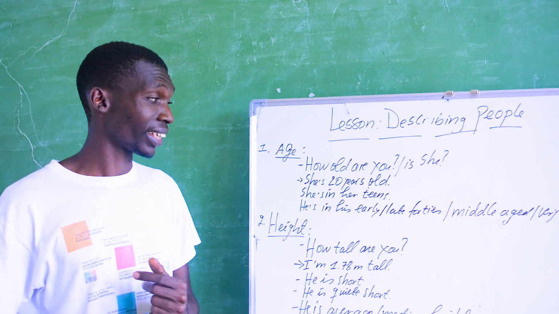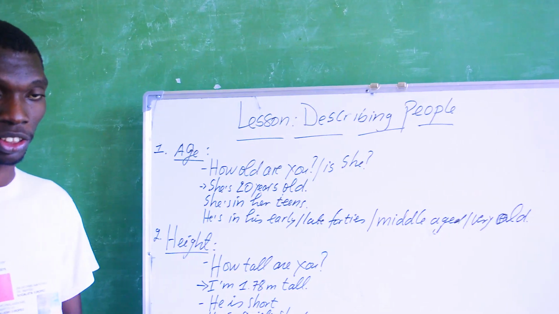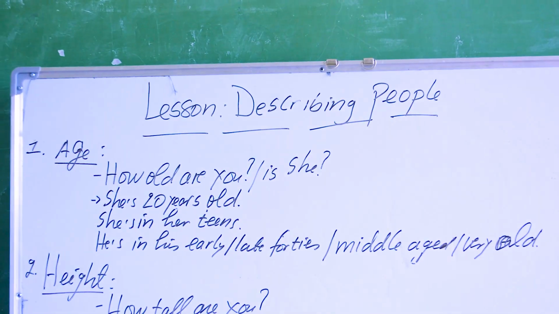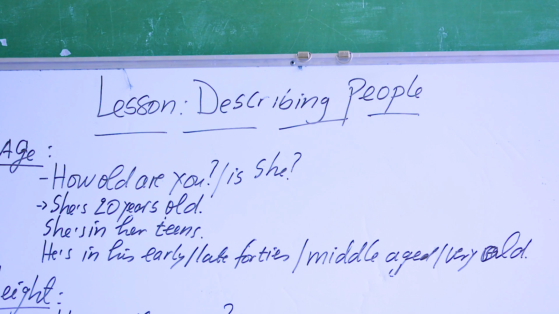But also you can say he is in his late 40s. It means that he is over 45 years of age. Is that understood?